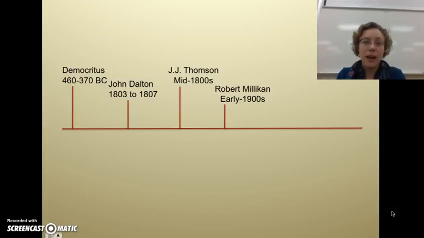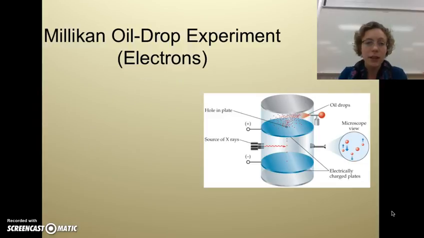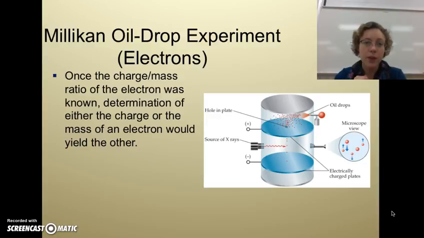Okay, so after J.J. Thomson, along came Robert Millikan, about 1900s, so about 100 years later. He took the work that J.J. Thomson had done with the charge to mass ratio, and he actually found the charge of the electron. So J.J. Thomson did the ratio of charge to mass. Millikan found the charge, and once you know one, you can find the other.